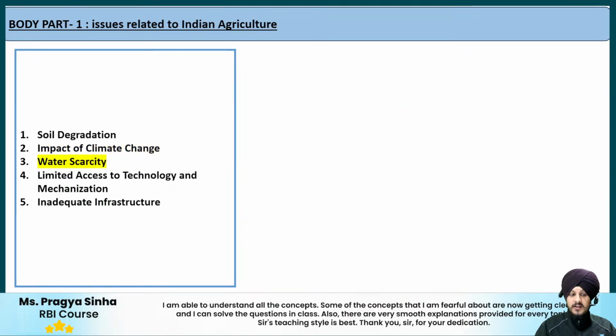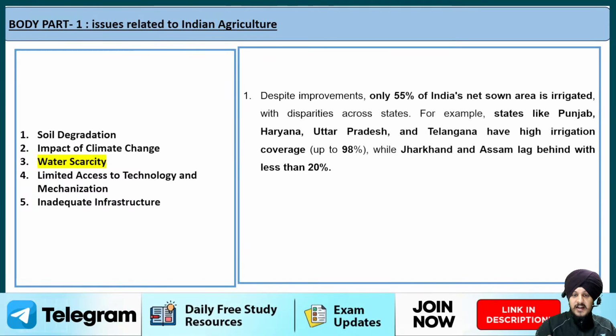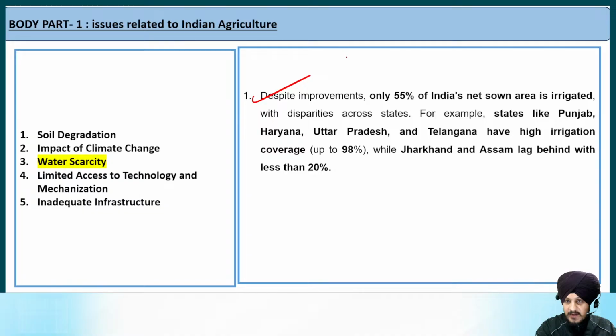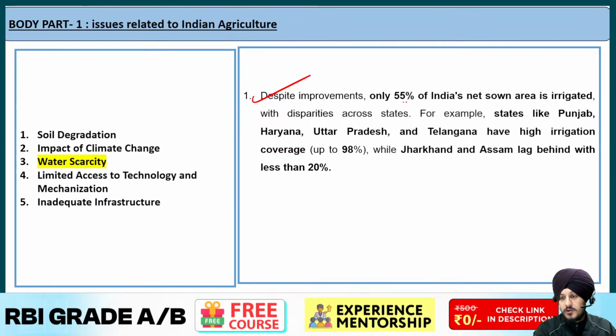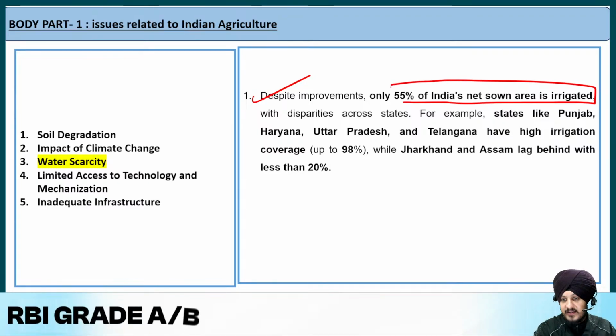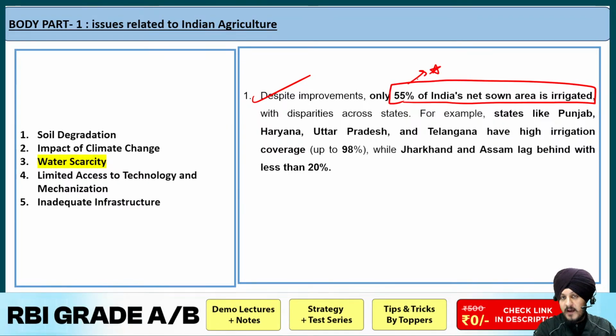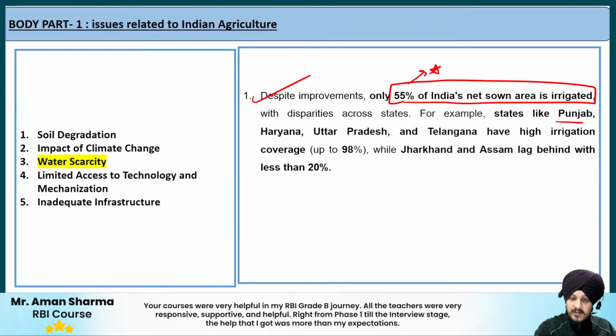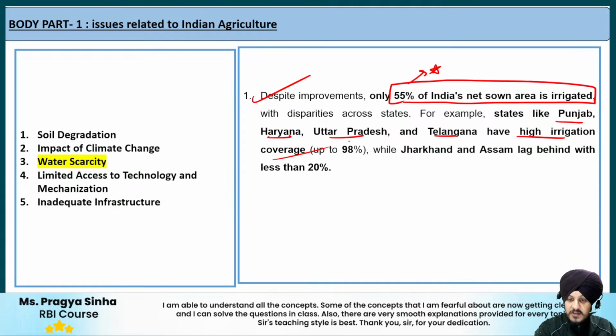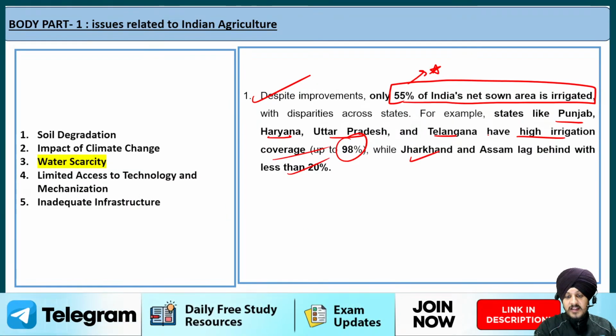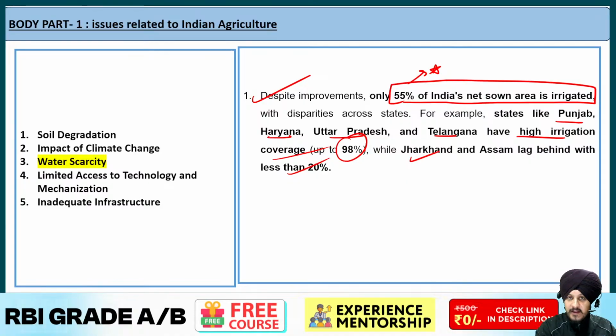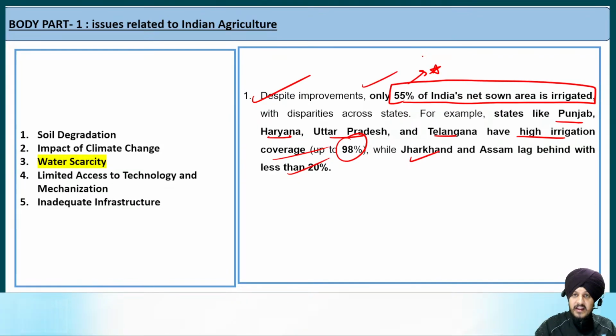After that, the next point is related to water scarcity. The Economic Survey says that despite improvement in irrigation facilities in many states, still only 55% of India's net sown area is irrigated. So you can see the gap, the mismatch with respect to disparities. For example, states like Punjab, Haryana, UP and Telangana have high irrigation coverage up to 98%, whereas states like Jharkhand and Assam lag behind with less than 20% irrigation. So you can see that there is a huge gap and disparity across different states as far as the irrigation system is concerned.